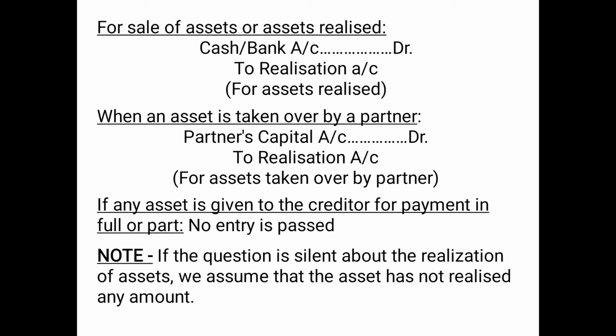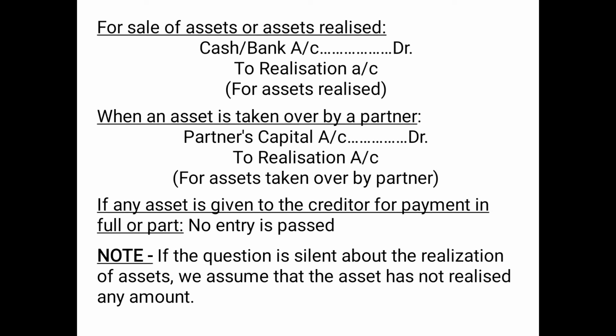And then note, if the question is silent about the realization of assets, we assume that the asset has not realized any amount. That means unless and until it is specified in the question which assets have been sold off, which assets have been realized in cash, then in that case we will assume that certain asset has not realized any money. For example, if there are two assets in the business, furniture 50,000, land 20,000.